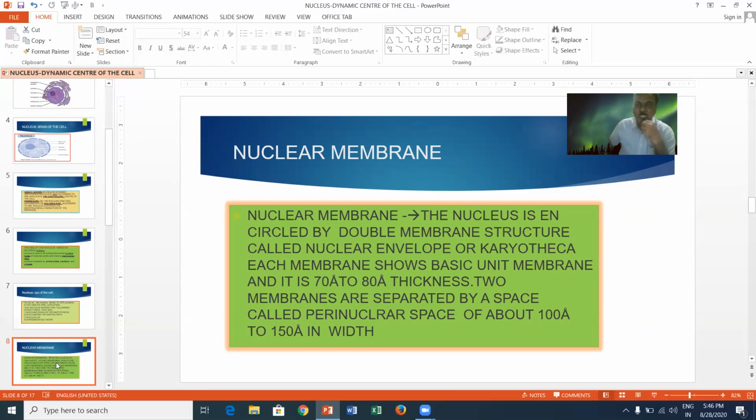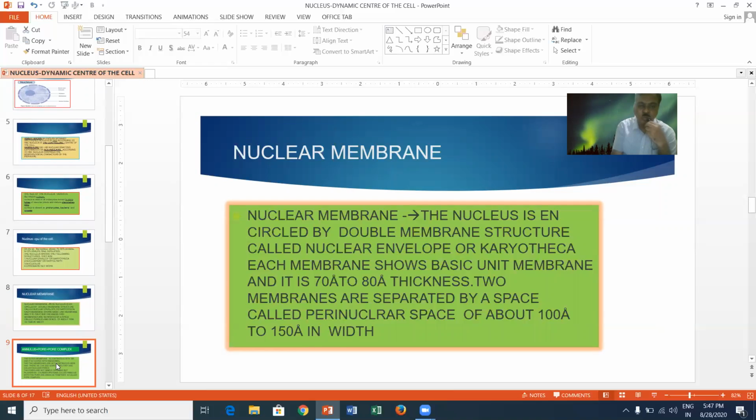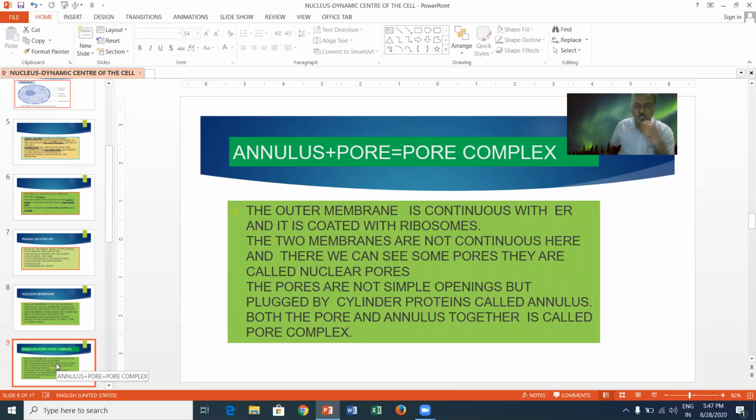The nucleus is covered by a membrane, and this membrane separates the nucleoplasm and cytoplasm. That's why a distinct nucleus is formed with the help of the nuclear membrane. The outer membrane is continuous with the endoplasmic reticulum and it is coated with ribosomes, and the RER is meant for protein synthesis. The two membranes are not continuous. Here and there we can see some pores. They are called nuclear pores.